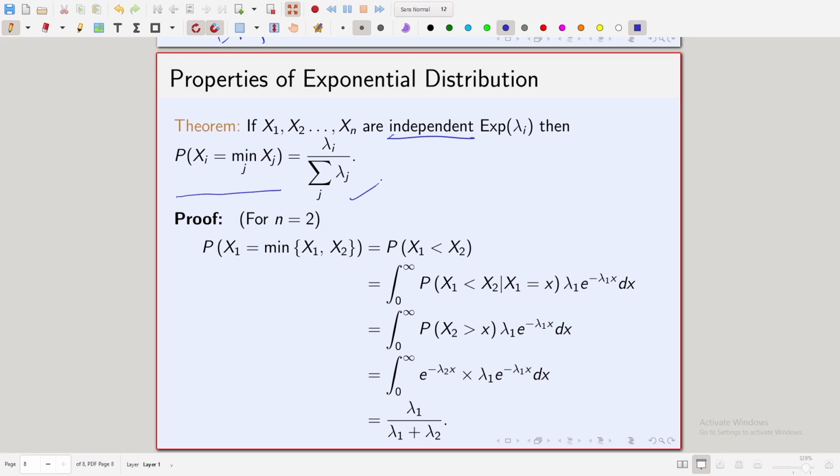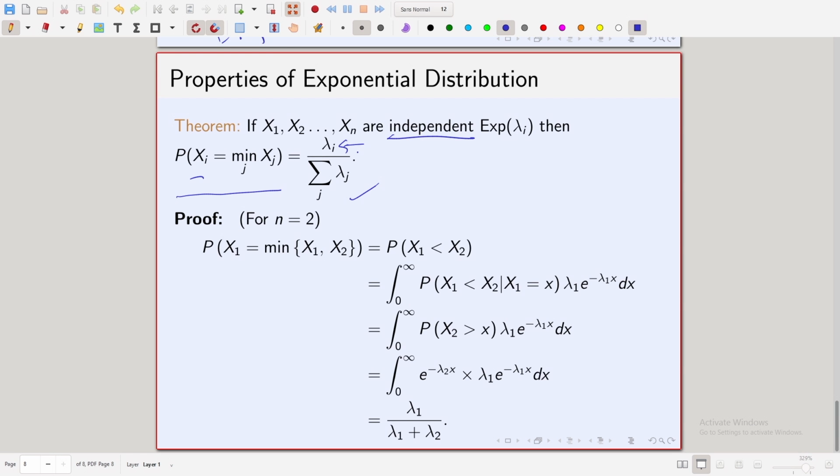So, what this theorem is telling us is that the probability is equal to lambda i divided by the sum over j of lambda j. So, this lambda i corresponds to this i. The probability that xi will be the minimum is given by the parameter of xi divided by the sum of the parameters. So, it is kind of an intuitive result, right. The probability that the ith random variable will be the minimum among the n random variables is equal to the parameter of i divided by the sum of the parameters.